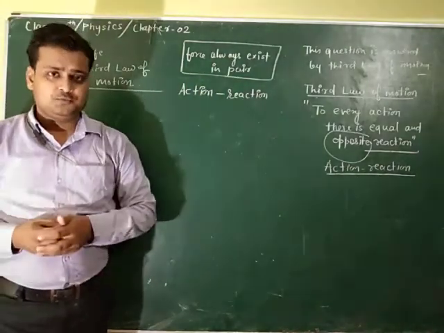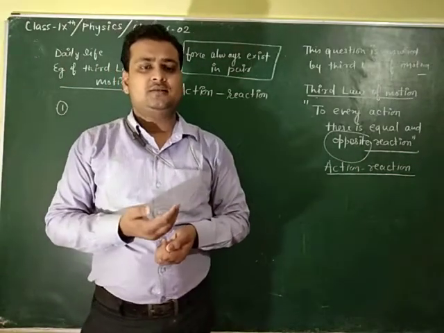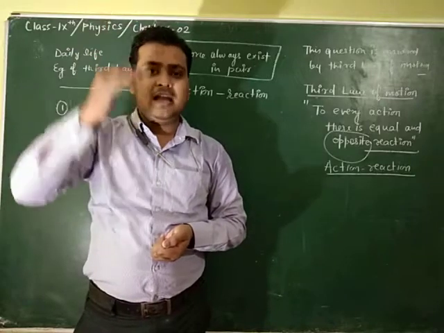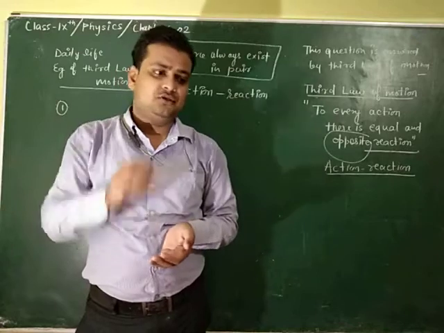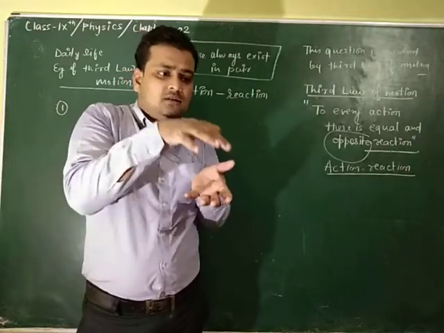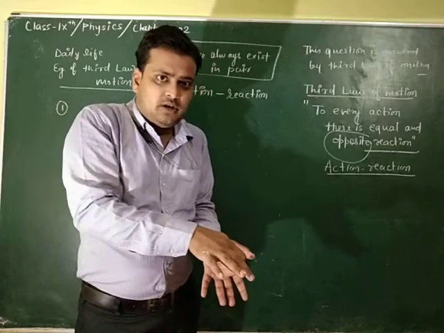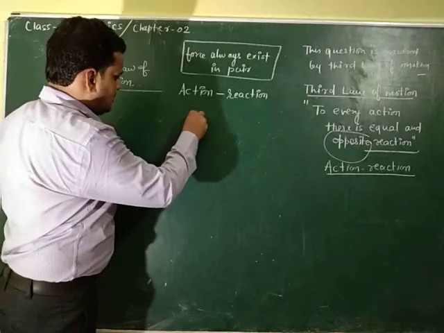In a rocket also you can see this. In rocket propulsion, the gases exhausted by the rocket act as the action, done on the environment. Suppose a rocket is there.